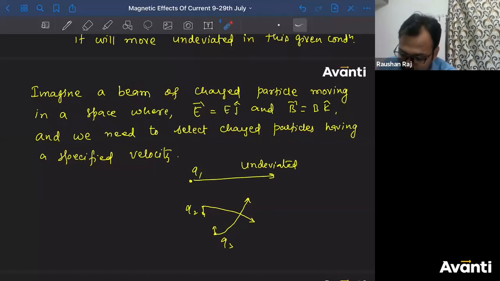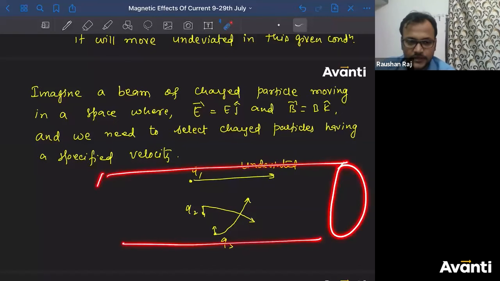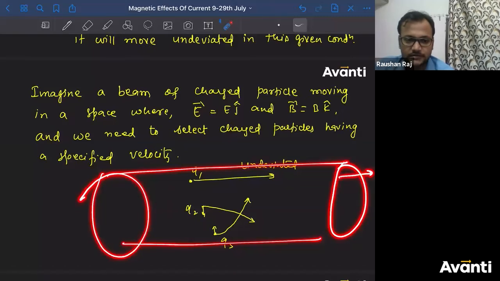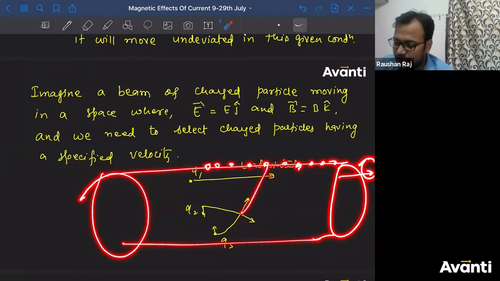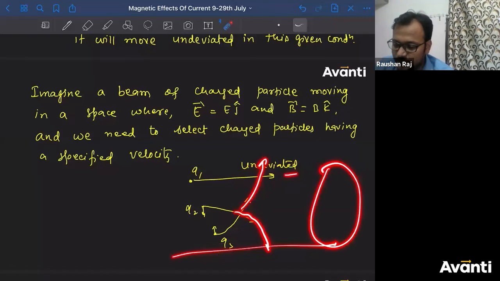So if I have to catch only this kind of charged particle with a specified velocity, what will I do? I'll maintain a parallelepiped kind of arrangement. The one which crosses this part in linear motion is my charged particle. Others will collide here, and I'll put some absorbers here which can absorb these charged particles. They will be wasted along the path, so at the end I get only these charged particles. So this q1 will be selected based on its velocity.